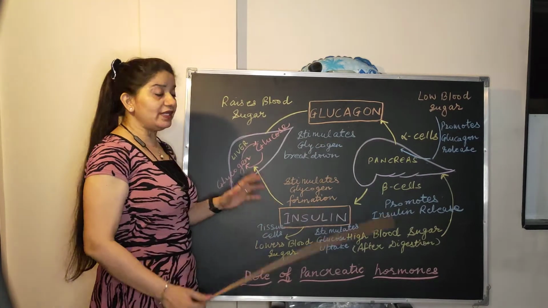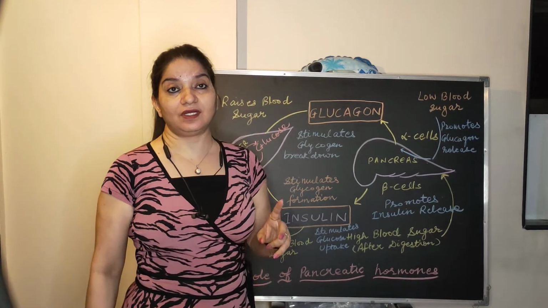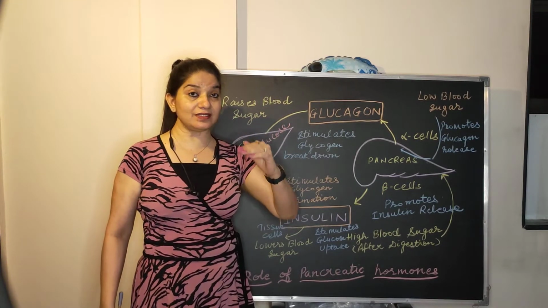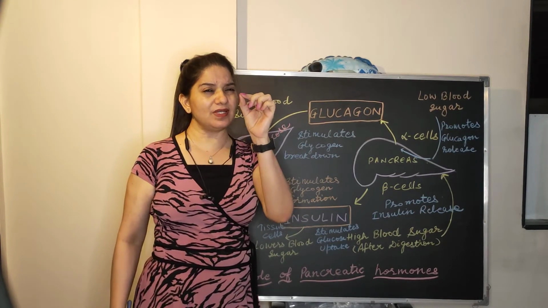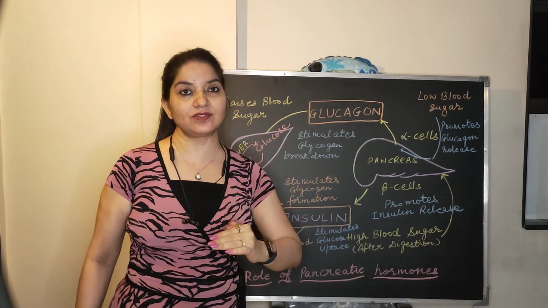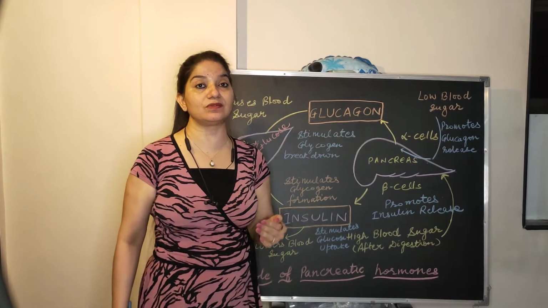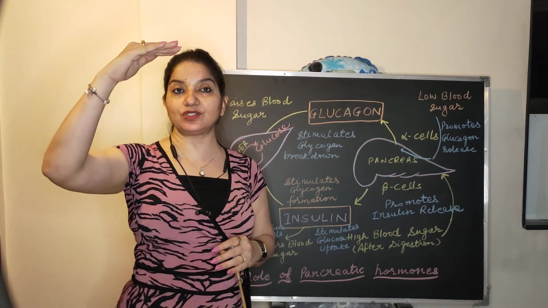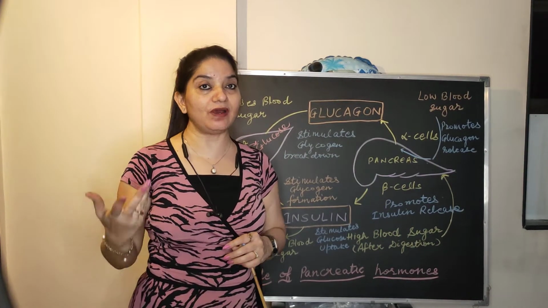Now, insulin has two types of deficiency in our body. One, if insulin is secreted in little amount, a slight decrease in the insulin level will cause a condition which is known as hyposecretion of insulin, and a slight increase will lead to a condition which is hypersecretion of insulin.